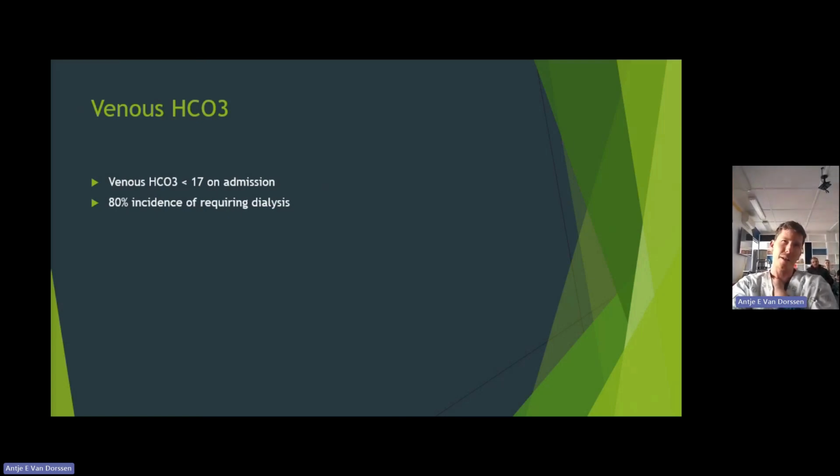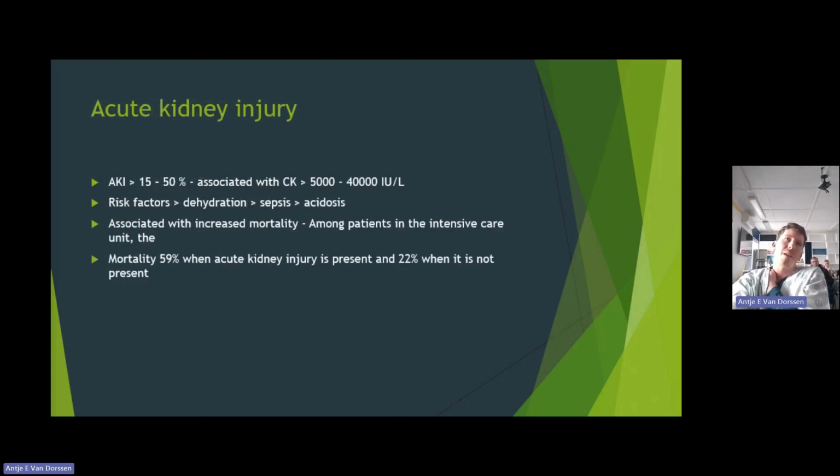I had a guy the other night, very drunk. His bicarb was 17, and I thought, sure. I don't think he's there yet. He's still passing good volumes of urine, so he's one of the 20% that didn't require it. So maybe. Lucky.